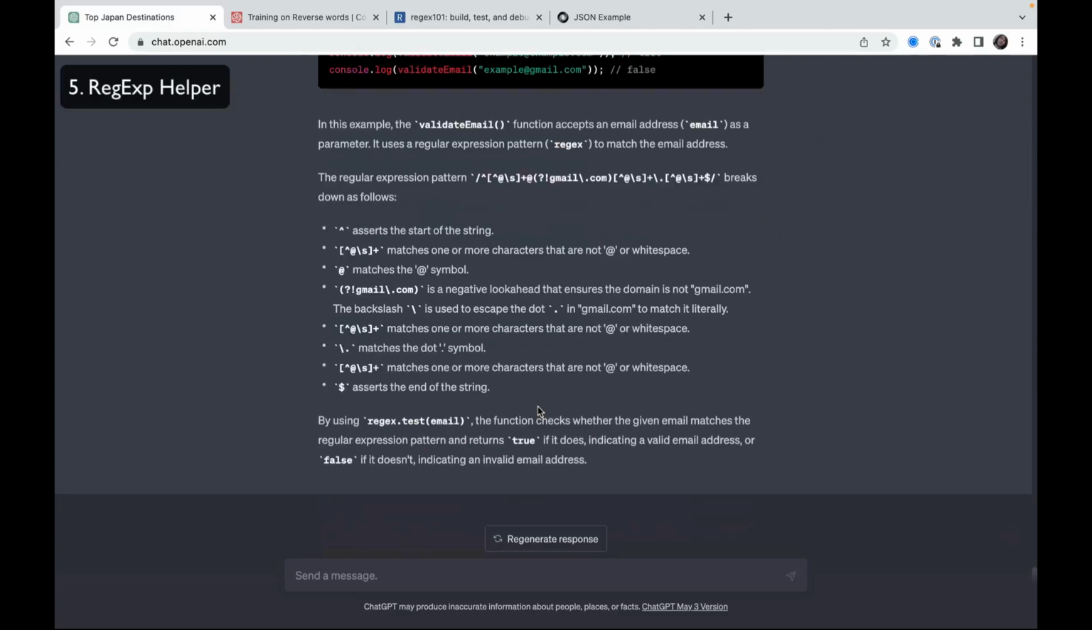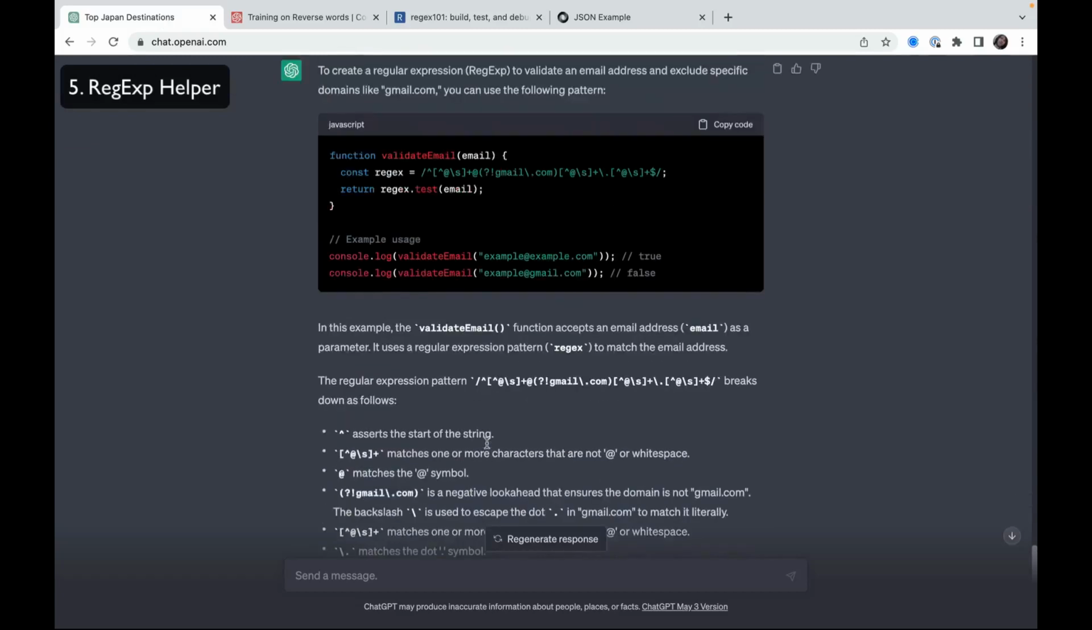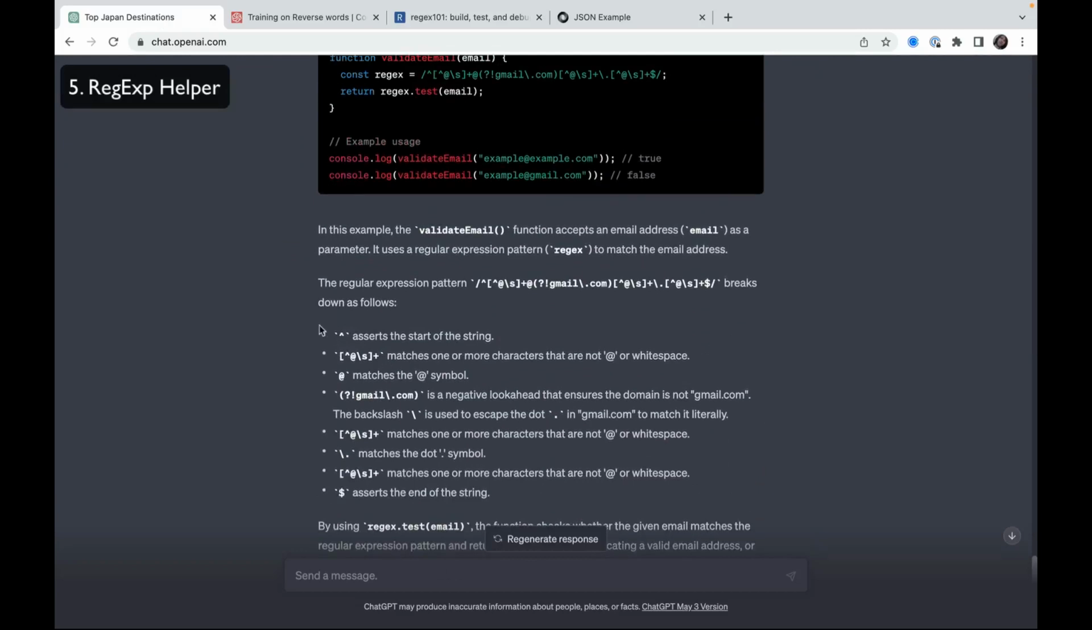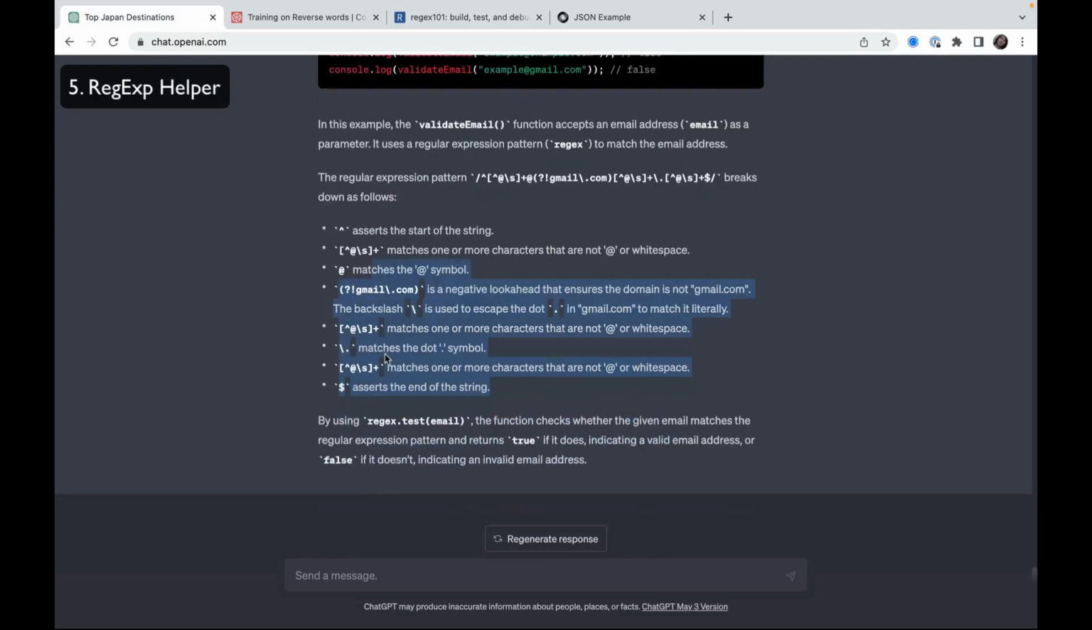So creating a regular expression with ChatGPT is really nice. You will not only get the solution, but it's a way you can learn regular expressions, because it provides nice explanations.